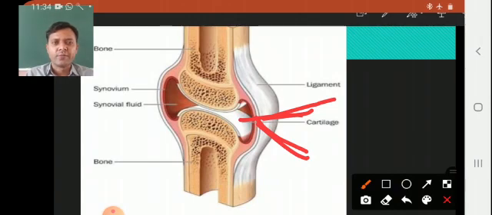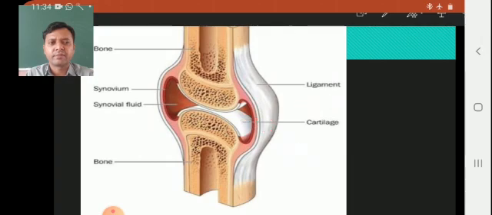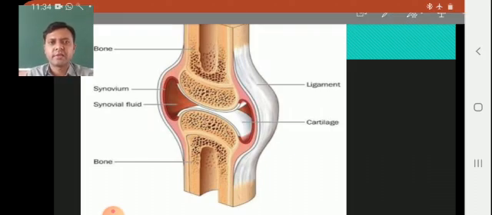If you study this diagram very well, you will find where the cartilage is, so observe the diagram very carefully. With the help of this cartilage, now we'll see how the cartilage is responsible for the movements, where it is situated and what its role is as far as movements are concerned.